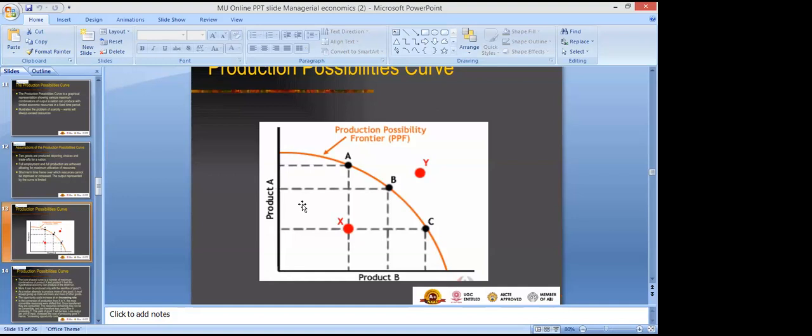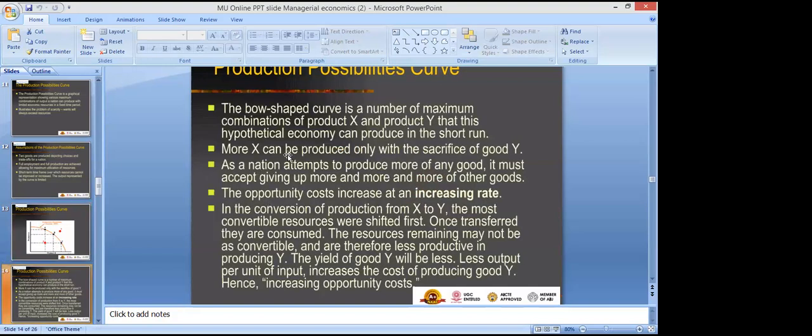But if its rate is decreasing, it will have a convex kind of shape, right? So basically the shape of the PPC is concave to origin, because of the increasing marginal opportunity cost. We are giving up more and more of one good in order to produce more of the other good, right?